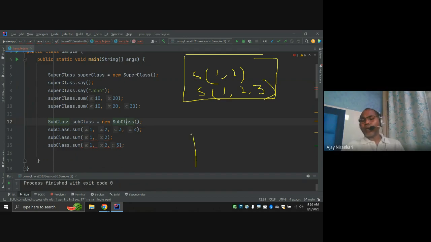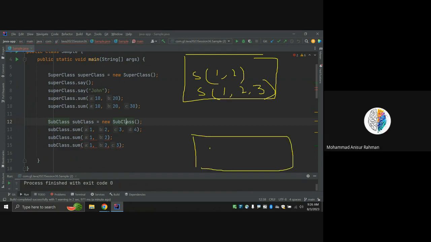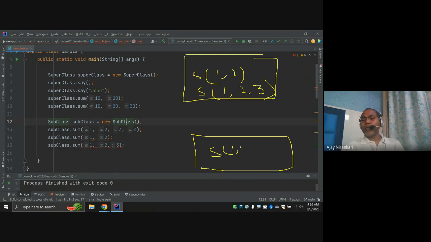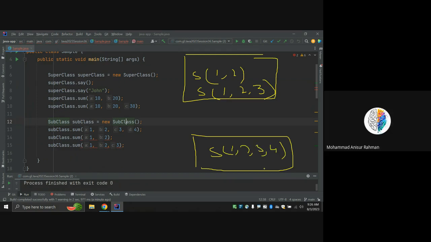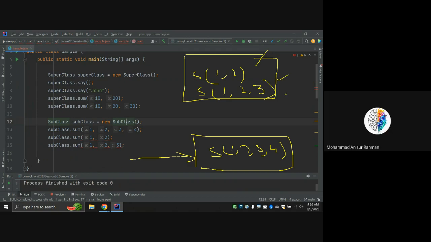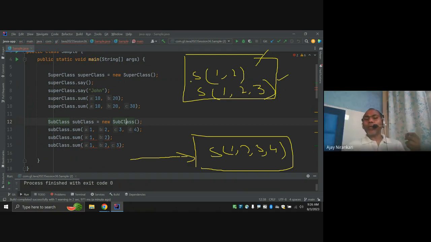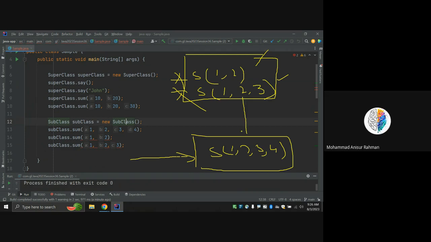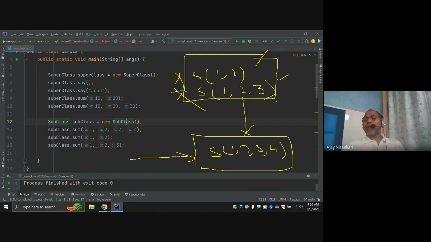I am writing another class that has methods with one, two, three, four arguments. If this class wants the sum of these as well, we have two options. I can copy the code here and here. Second option, I'm not going to copy-paste code. I'm going to just use inheritance. Inheritance can inherit this function to here, and this function to here.